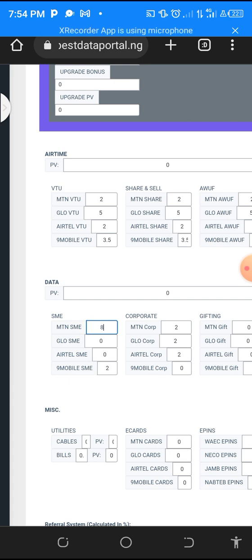For Glow and 9 Mobile that are cheaper, let's say you are able to buy at 95 naira, that means you are being given 5% discount. You want to give your reseller 3%, that means they will be buying at 97 naira on your website. Just determine the percentage. Okay, I want to give them 2% on MTN, I want to give them 3% on Glow, I want to give them 4%. Just come and write it here. You don't need much calculation. Just determine the percentage and then come and write it here. You can also make use of decimal. So you write the percentage here.